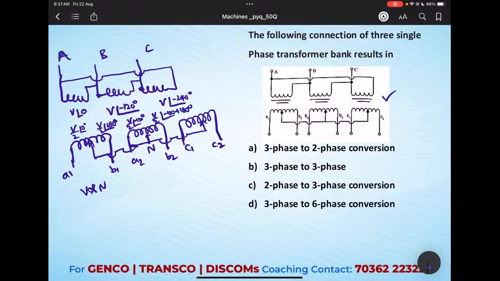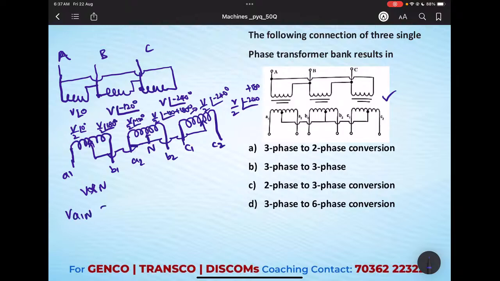From where did this 120 come? Already the phase displacement from A phase to B phase is 120 degrees. Here again we split the total winding into two parts. Next, coming to the third phasor, V by 2 at an angle minus 240 will be the first phasor, and the second phasor is V by 2 at an angle minus 240 plus 180. Clear? So we will write the phasors individually.